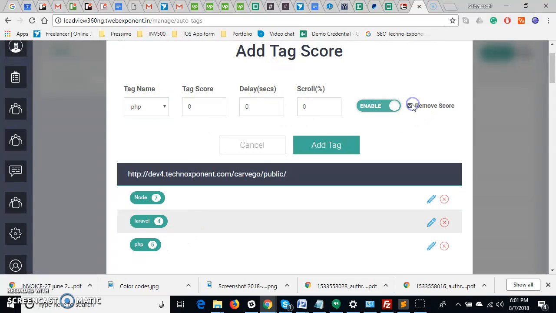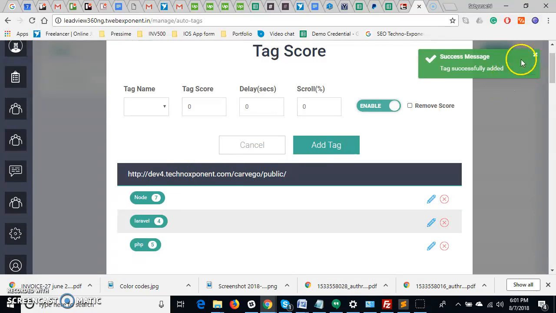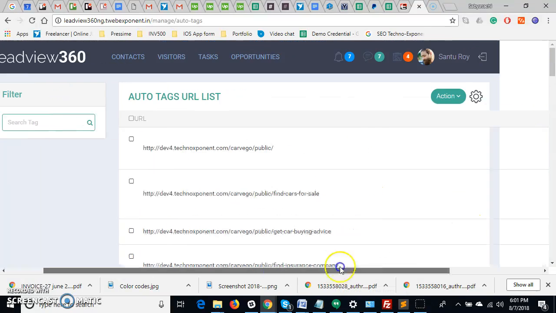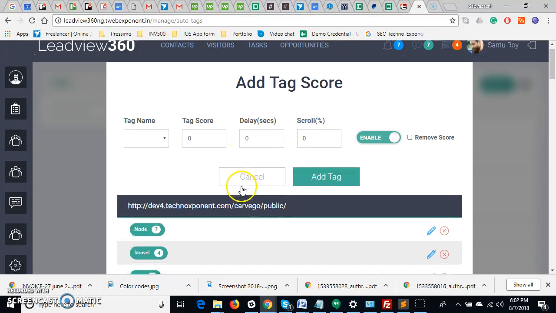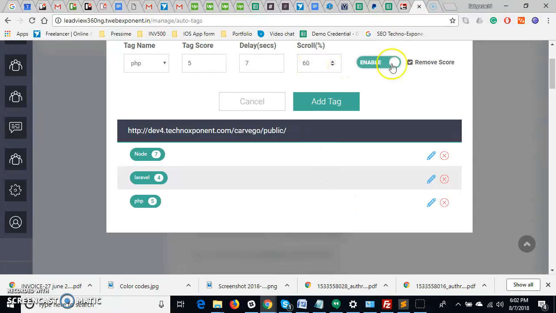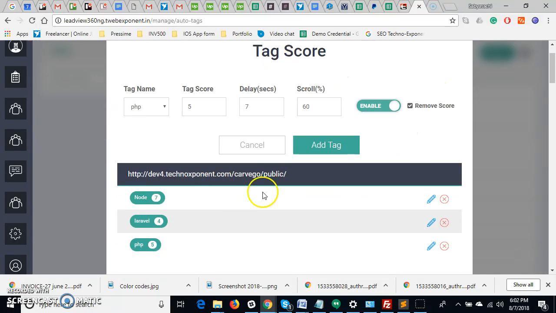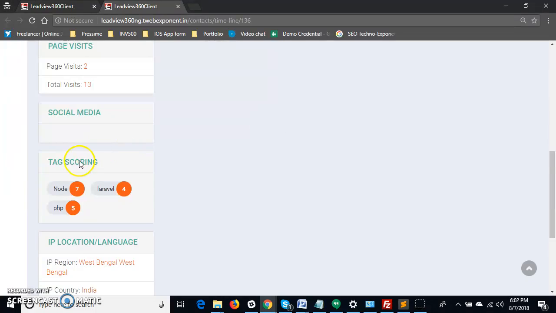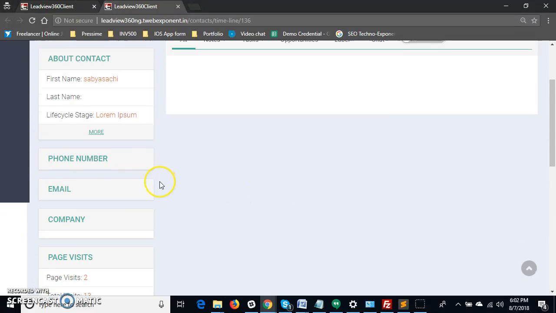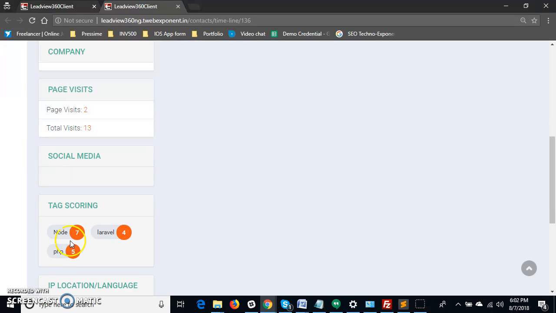So if I edit it and make it remove score and add, now I just check, his PHP tag will be removed if someone visits this URL. If you noticed this user which I was chatting with, his PHP tag is 5. Now if he visits the same URL, his PHP tag should go.